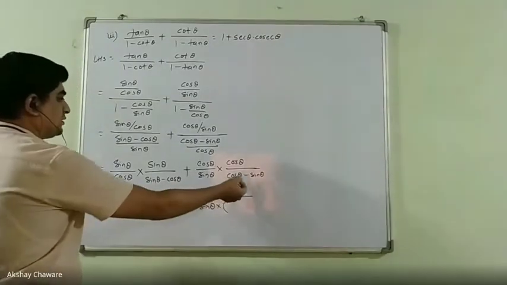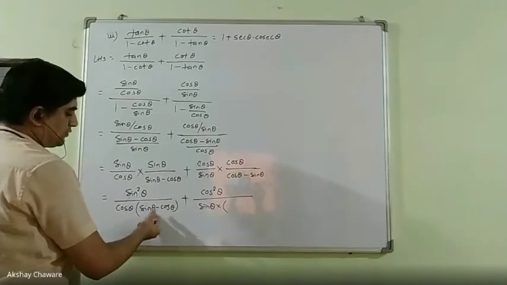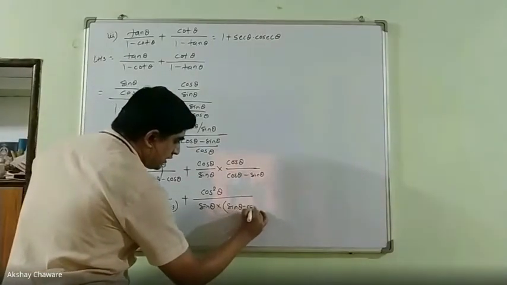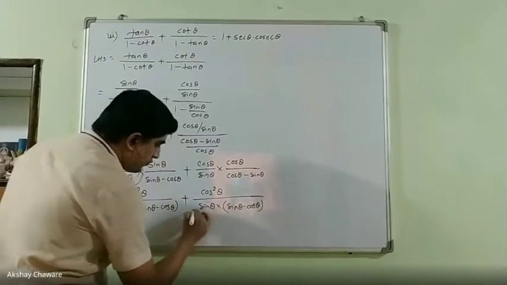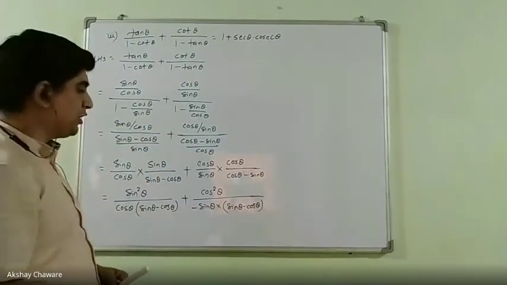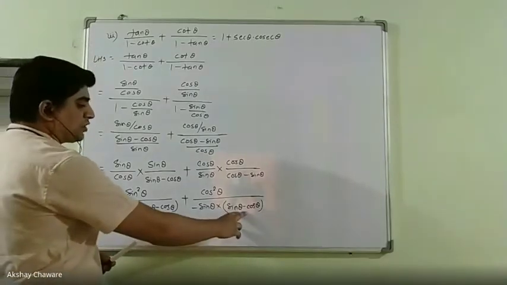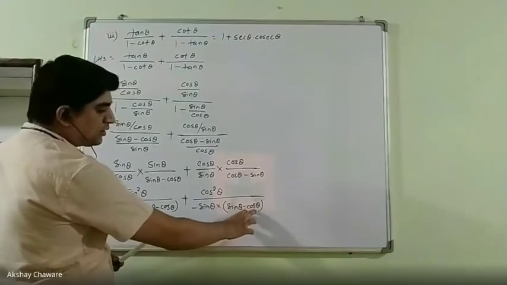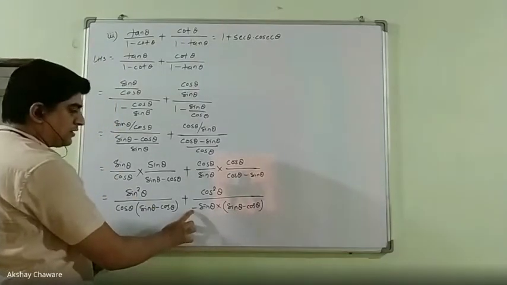So let's express this term in the form of the first: cos theta minus sin theta can be written as sin theta minus cos theta with a minus sign, because subtraction is not commutative.